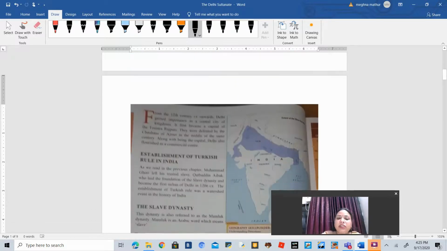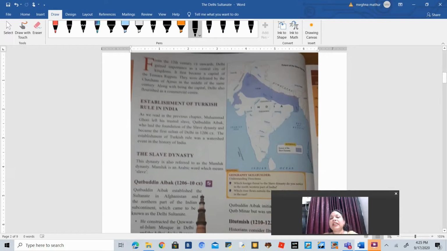So before starting with the chapter, we need to understand why it is called the Delhi Sultanate, because the 12th century was a time when Delhi began to gain importance and became a center of commerce and industries. Delhi was the place where most of the invaders came, and it became a marketplace and a central place for people to come. That is why Delhi was a very important place for people to control India. So that is why these dynasties have been named the Delhi Sultanate.